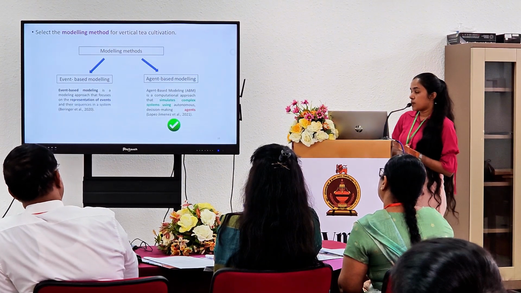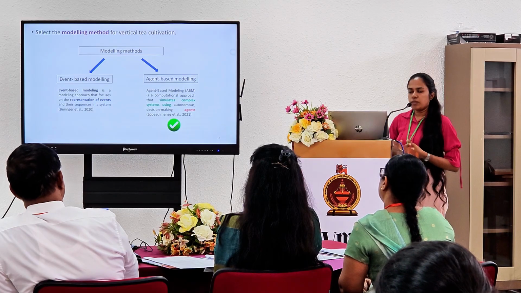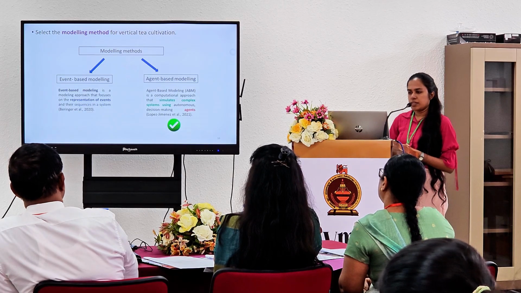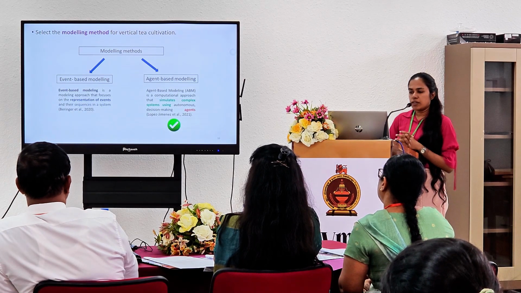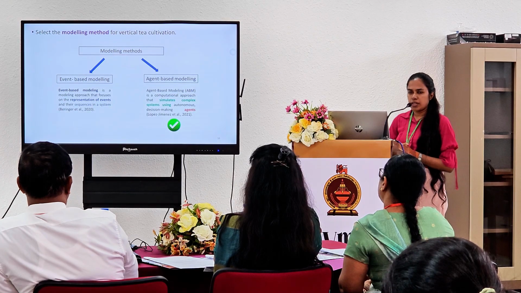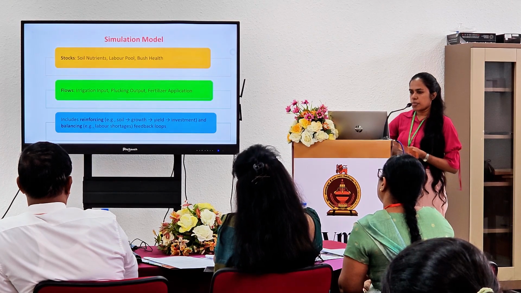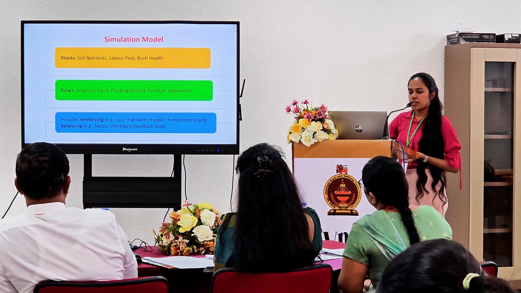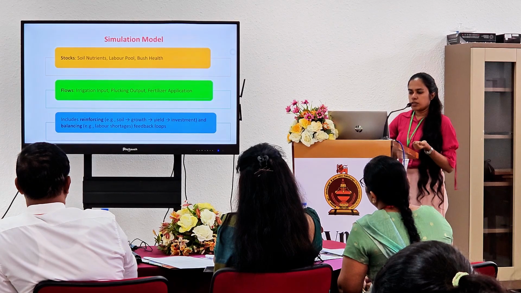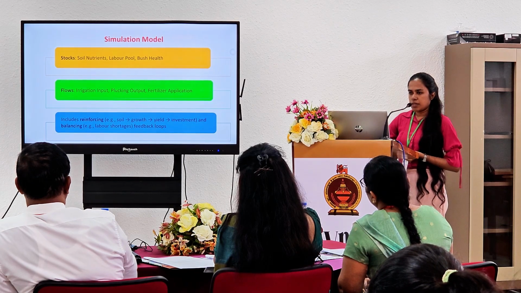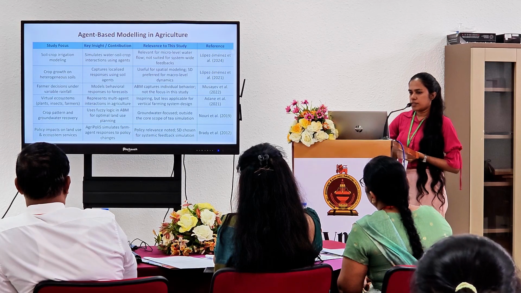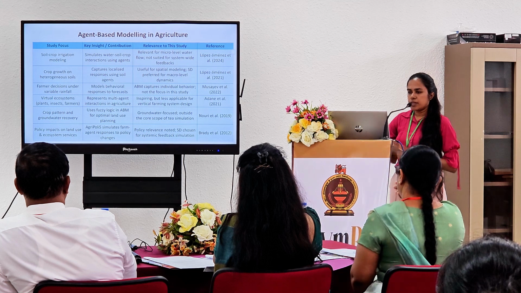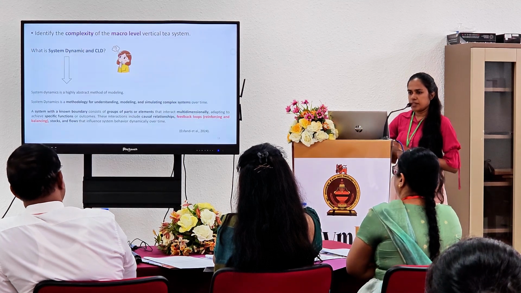This shows there are two types of modeling methods we identified. The first one is event-based modeling and the second one is agent-based modeling. So in our research, we use agent-based modeling as well. In the simulation model, stock flows and reinforcing and balancing loops are used for the developed system dynamic model. These are the references that we use to review agent-based modeling in the agriculture field.